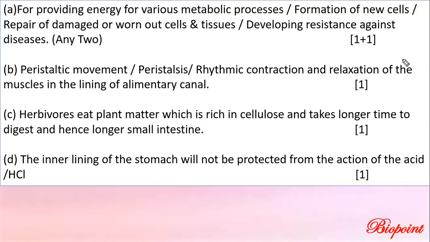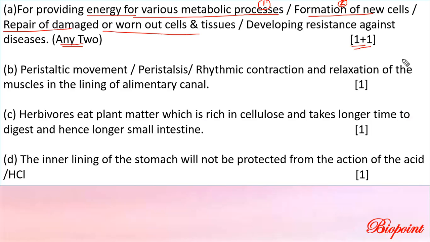So the answer key: 1 plus 1 mark for each point. You have to write any 2 points. Providing energy for various metabolic processes, 1 point. Formation of new cells and new parts, second point.